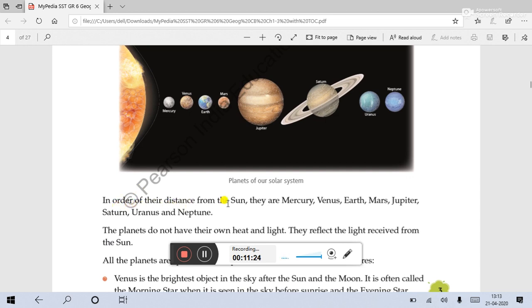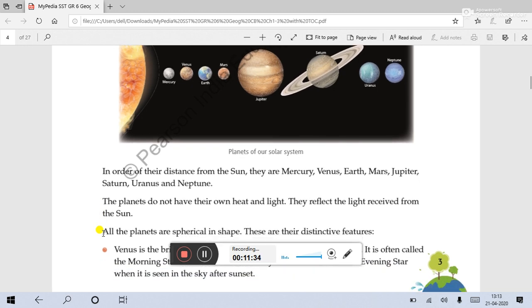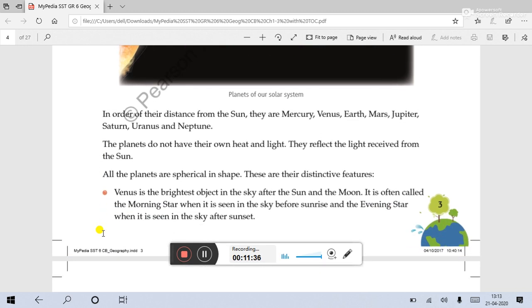In order of their distance from the sun, they are Mercury, Venus, Earth, Mars, Jupiter, Saturn, Uranus, and Neptune. The planets do not have their own heat and light. So why are some planets looking brighter, or glowing in the night sky? What is the reason here? They only reflect the light of the sun. All the planets do not have their own light.